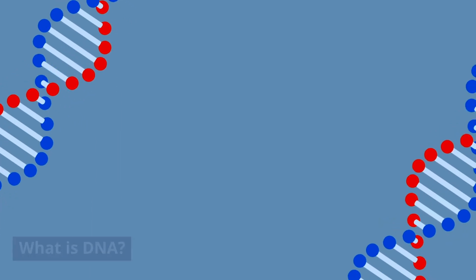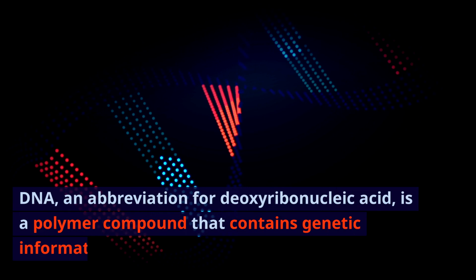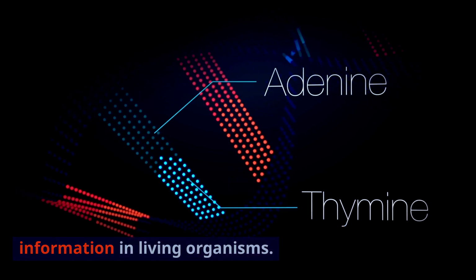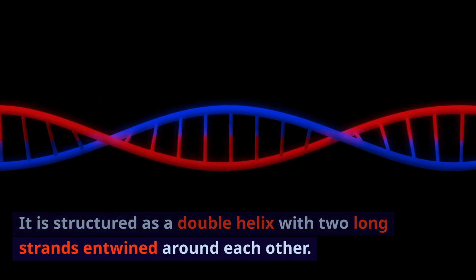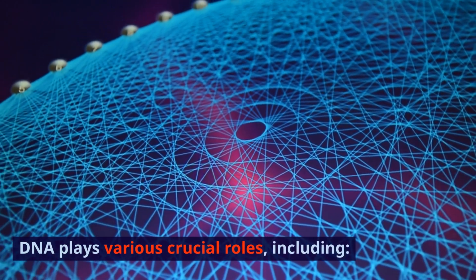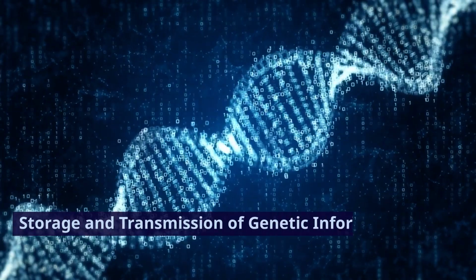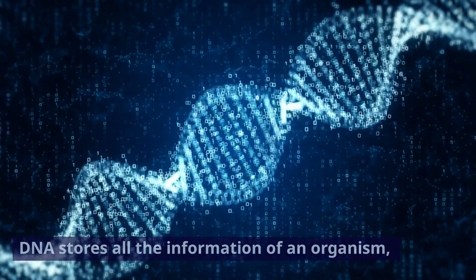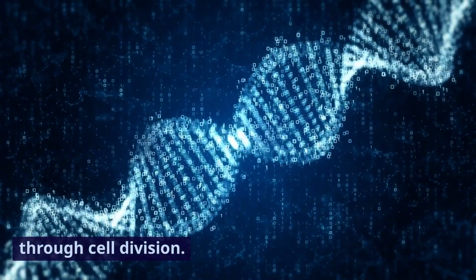What is DNA? DNA, an abbreviation for deoxyribonucleic acid, is a polymer compound that contains genetic information in living organisms. It is structured as a double helix with two long strands entwined around each other. DNA plays various crucial roles, including: 1. Storage and transmission of genetic information. DNA stores all the information of an organism, and this information is transmitted to offspring through cell division.